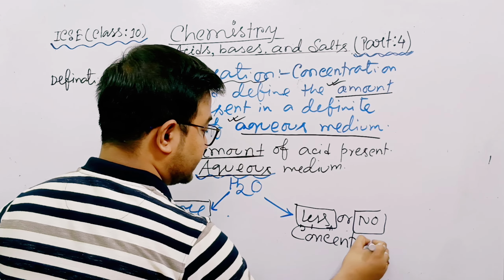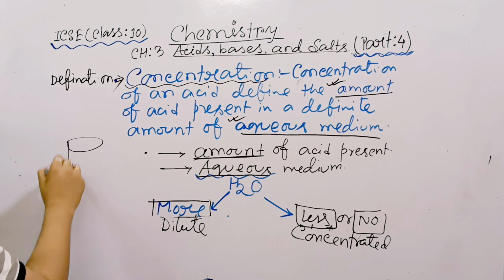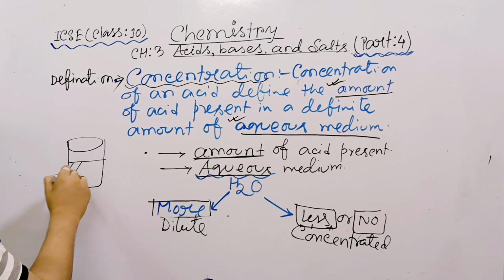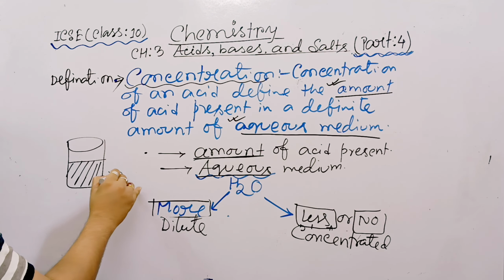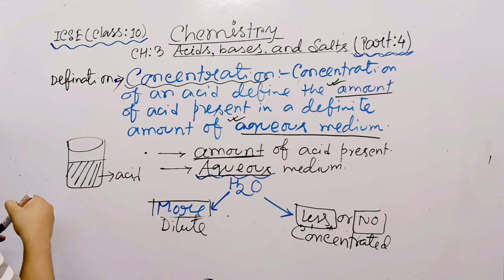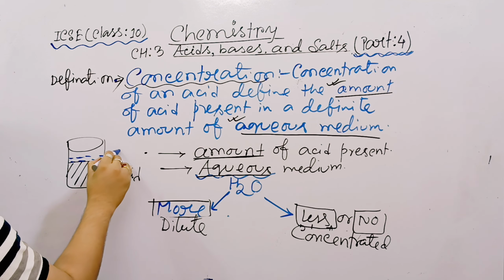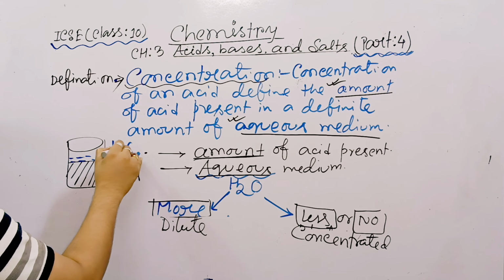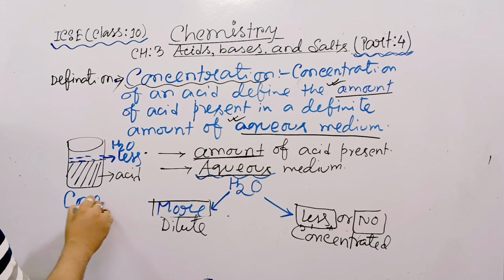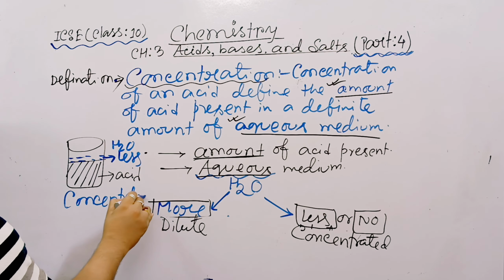Water less, so that is there is no water, fully acid. Suppose you have a container, suppose in a container up to this it is completely acid. Amount of water is very less, so it is called concentrated. So in concentrated there is less water or no water.